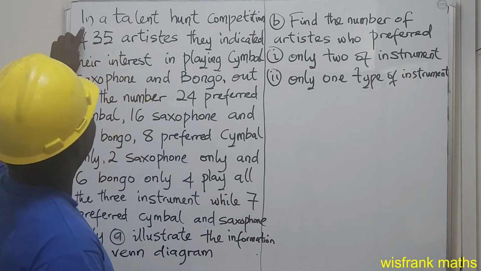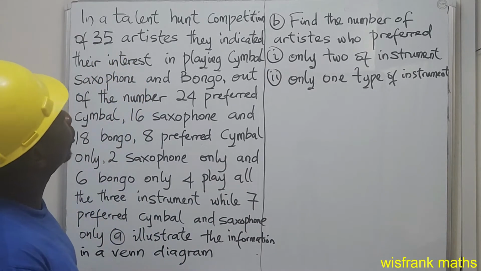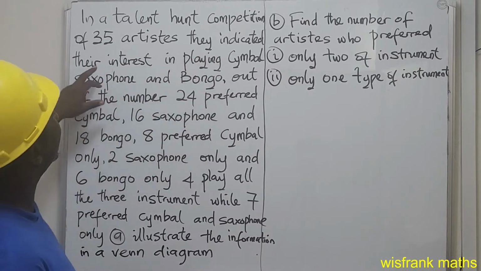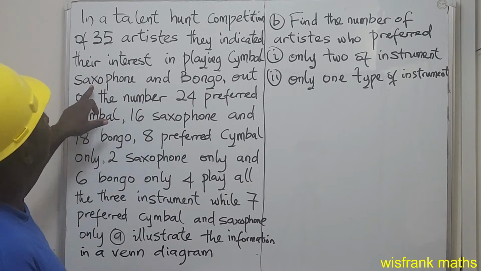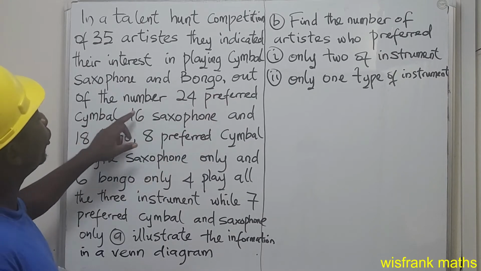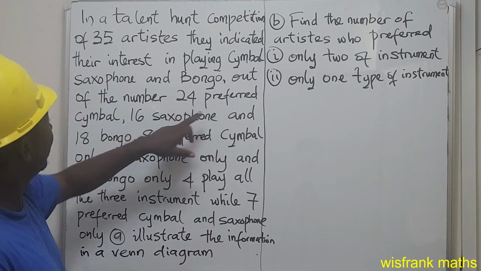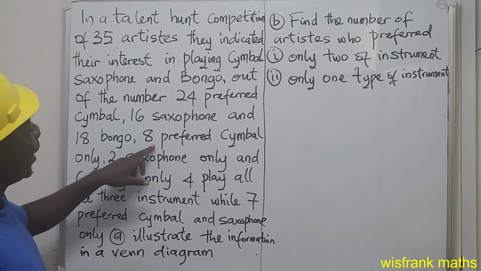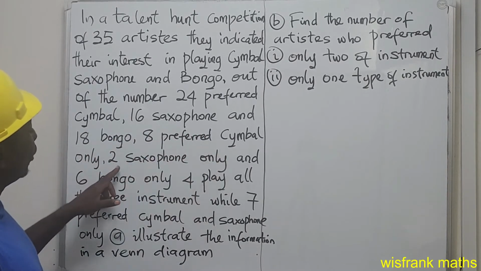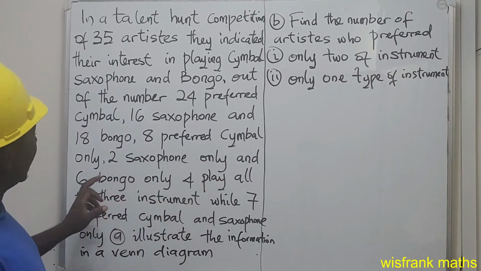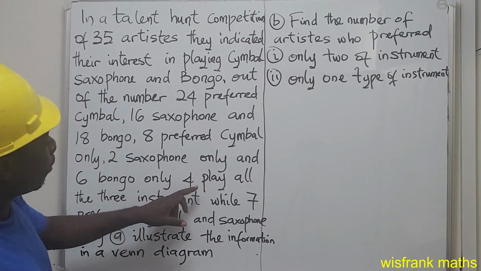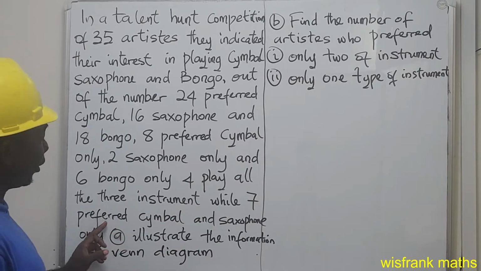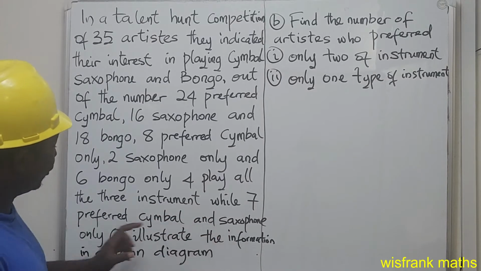So we have here, in a talent hunt competition of 35 artists, they indicated their interest in playing cymbal, saxophone, and bongo. Out of the number, 24 preferred cymbal, 16 saxophone, and 18 bongo. 8 preferred cymbal only, 2 saxophone only, and 6 bongo only. 4 play all the 3 instruments, while 7 preferred cymbal and saxophone only.